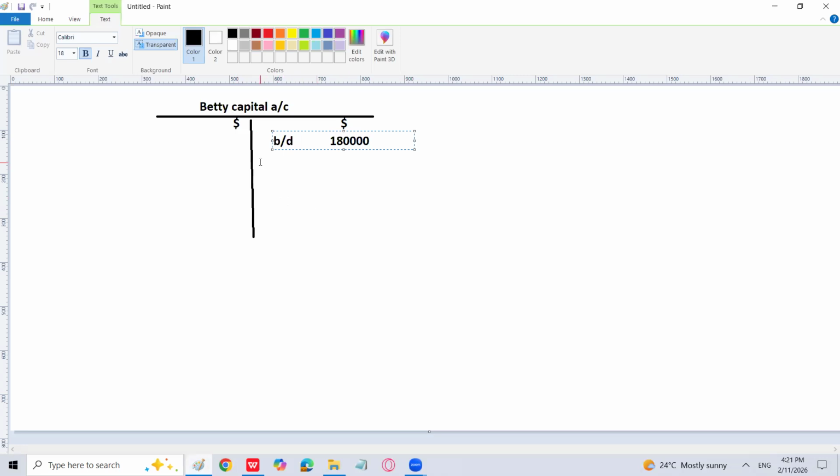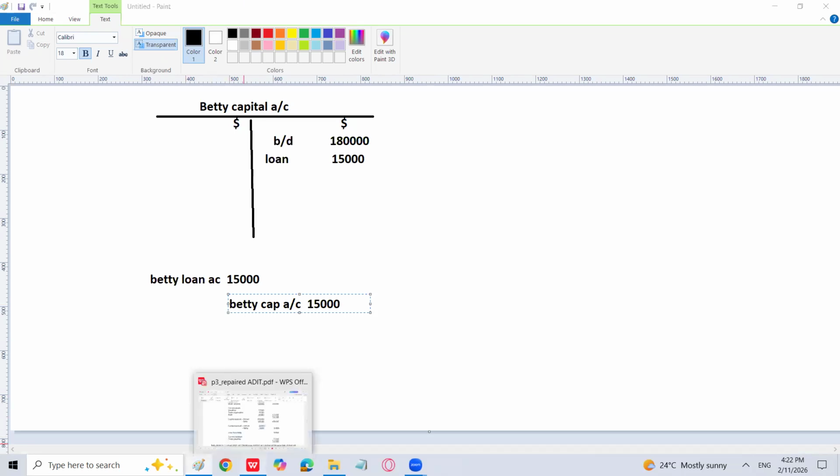Then I have to write the loan which has been given, which should be transferred to his capital account, 15,000. How come, sir? I will pass the entry. See, Betty loan account debit 15,000 and Betty capital account credit with 15,000. Because he is leaving the partnership, we have to pay the amount of loan back to Betty. We are not paying him in cash right now; we are transferring it to his capital account. His capital will increase with the amount of 15,000, because we have paid him the loan money also.